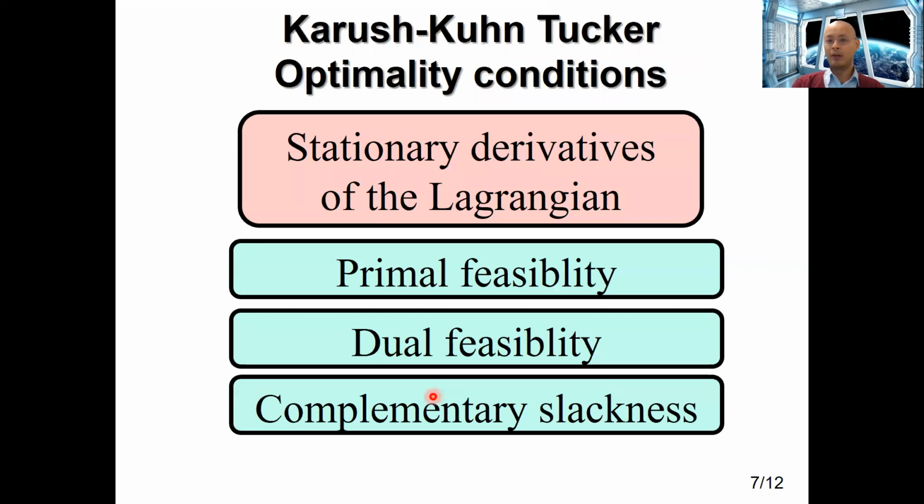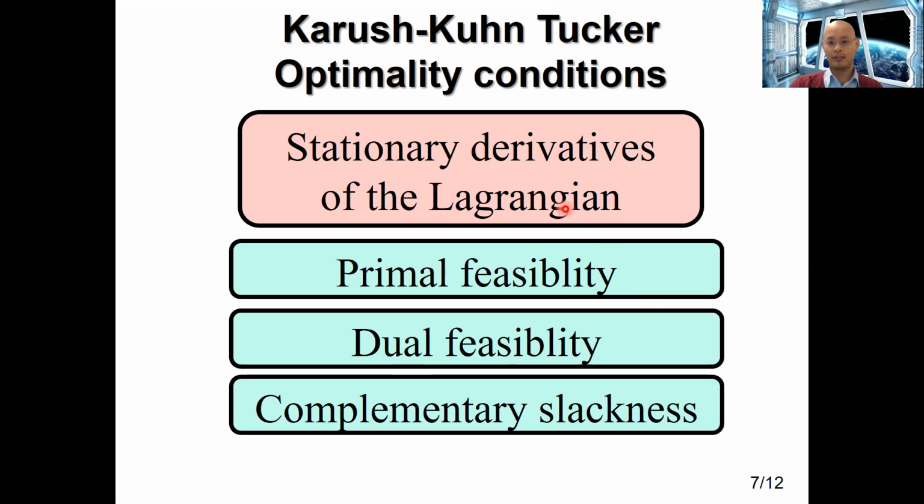It is well known that the optimality conditions in optimization theory are just the celebrated Karush-Kuhn-Tucker conditions. There are 4 such conditions. The first is that the derivatives of what is known as the Lagrangian are equal to 0. The second condition and the third are just saying that you have primal feasibility and dual feasibility.